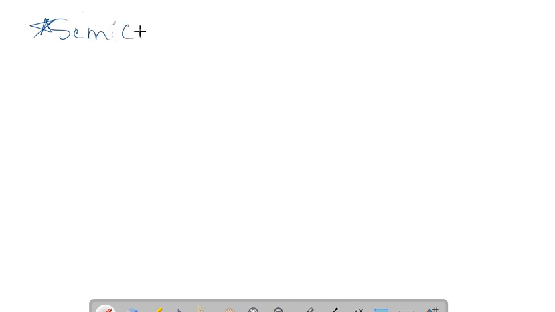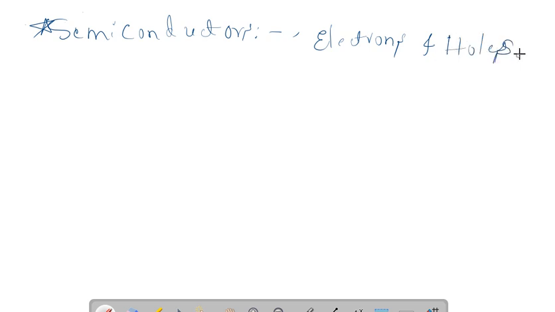If you take a semiconductor, what are the free charge carriers here? Those are electrons and holes. In case of semiconductors, they are the free charge carriers or current carriers.